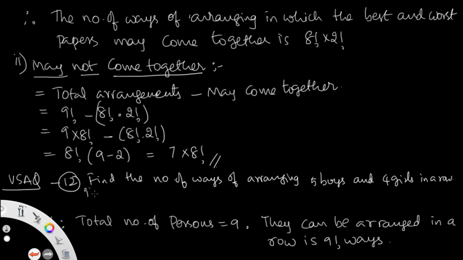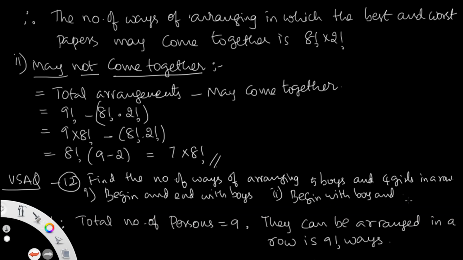Second question: begin with a boy and end with a girl. This is question number 12. Find the number of ways of arranging 5 boys and 4 girls in a row.